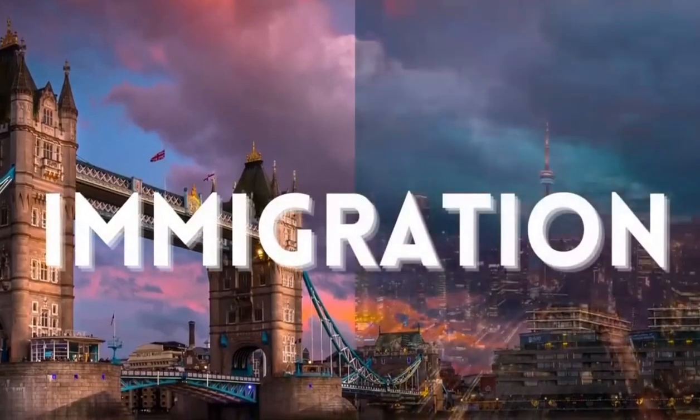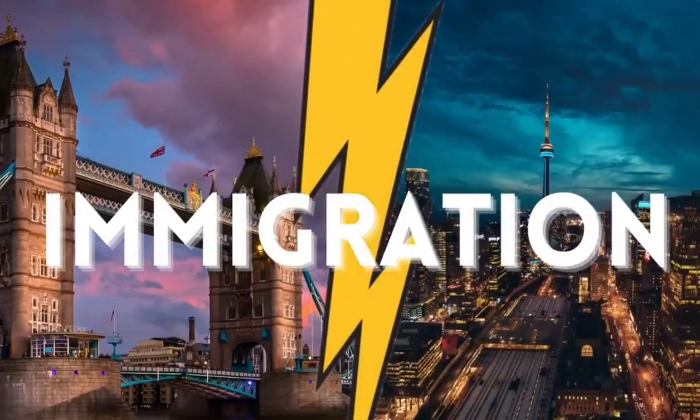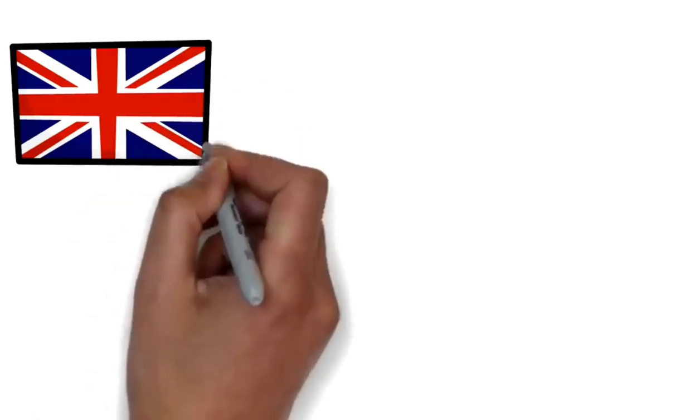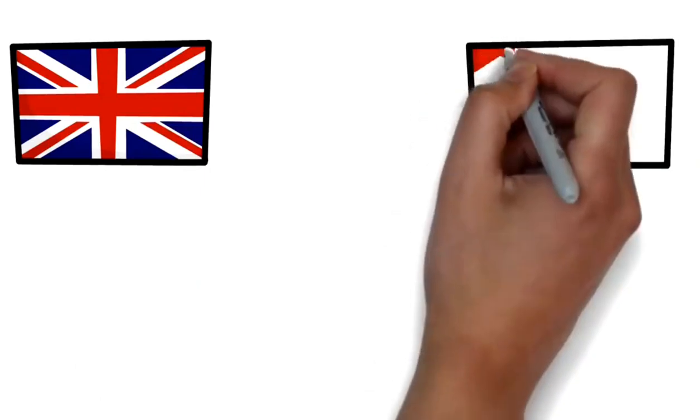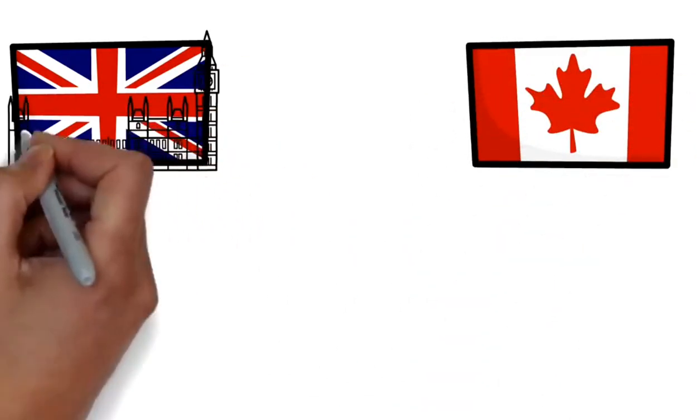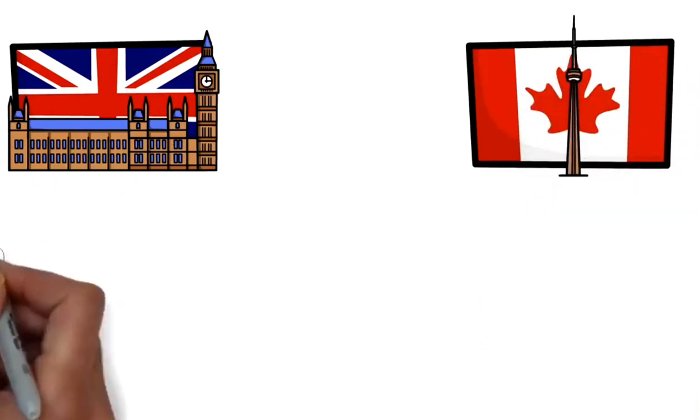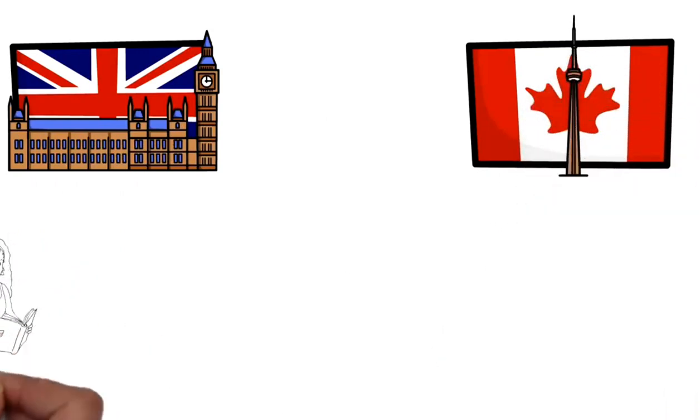Okay, now let's discuss about the immigration programs. Of course, if you don't know how to immigrate, then all of this video would not make much sense. So both UK and Canada have got different immigration programs for different kinds of people.